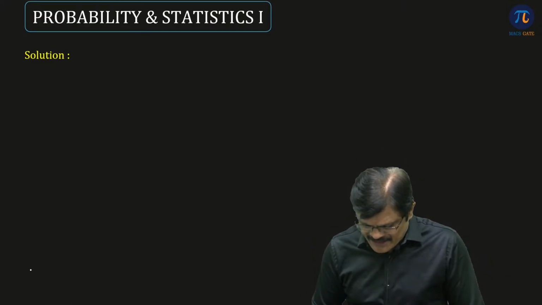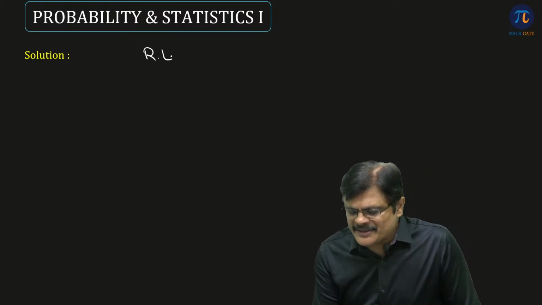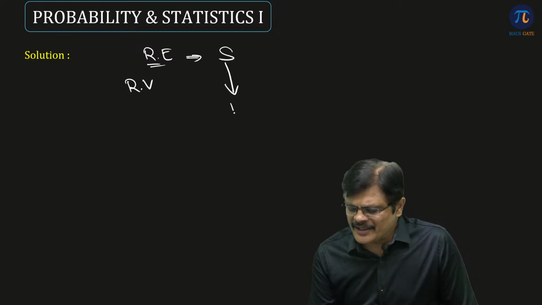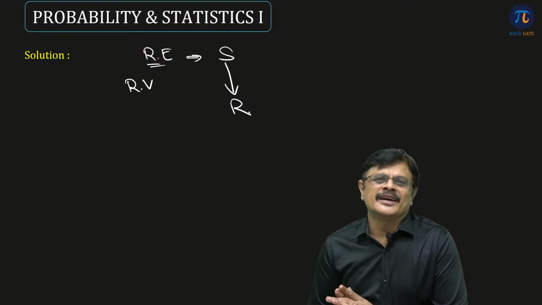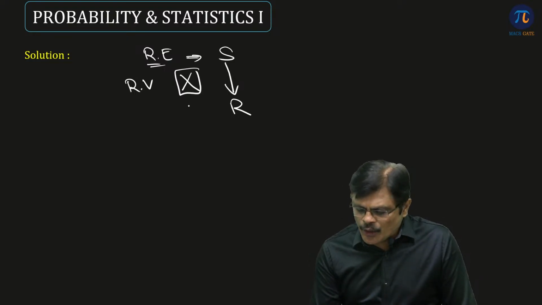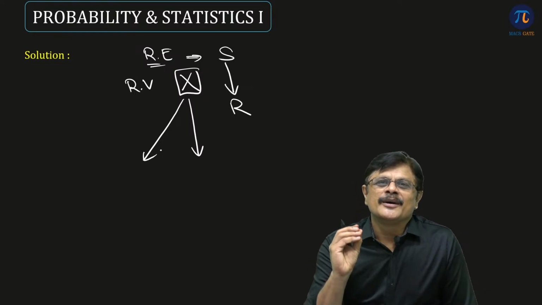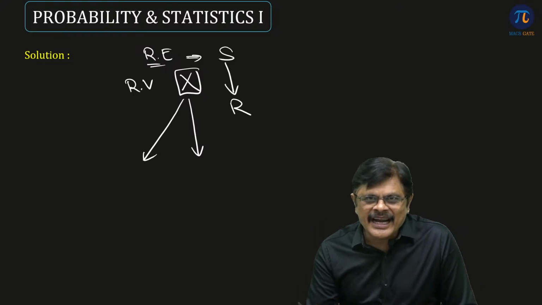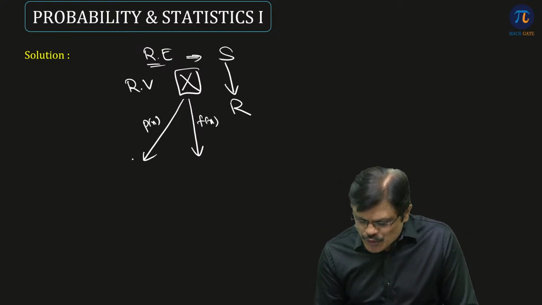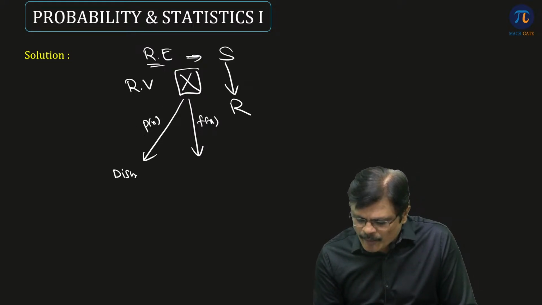So let me briefly tell you what we have done so far in random variables. We have a random experiment. For that we get a sample space. A random variable associates real numbers to outcomes of a random experiment. Now to the values of the random variable, we associate probabilities using probability functions. If it is a discrete random variable, we have the PMF. If it is a continuous random variable, we have the PDF. So here we are going to get the x, p(x) distribution, the discrete probability distribution.